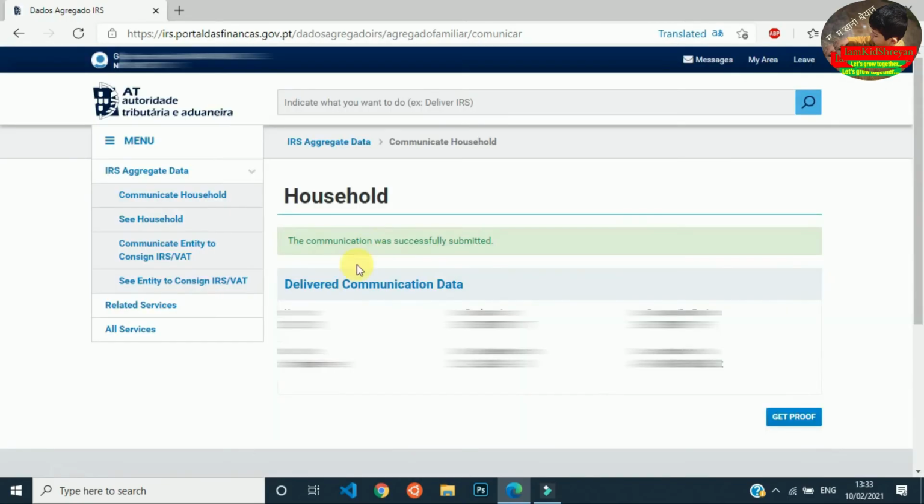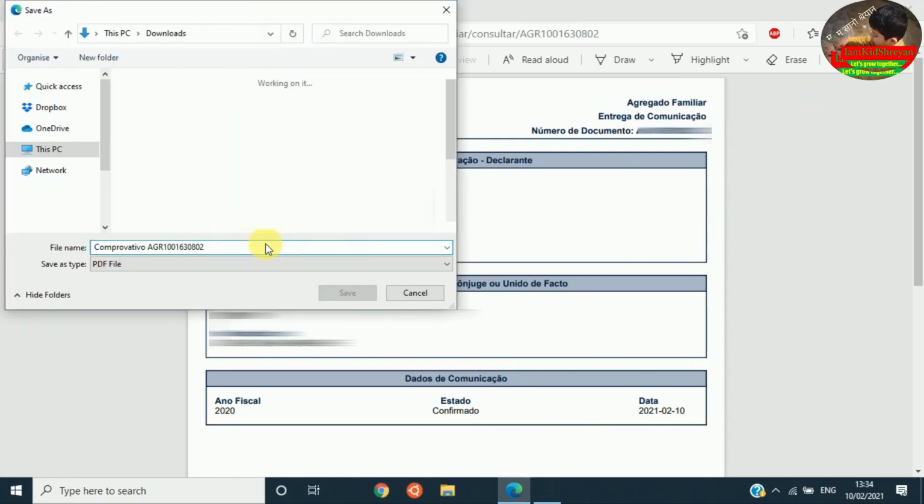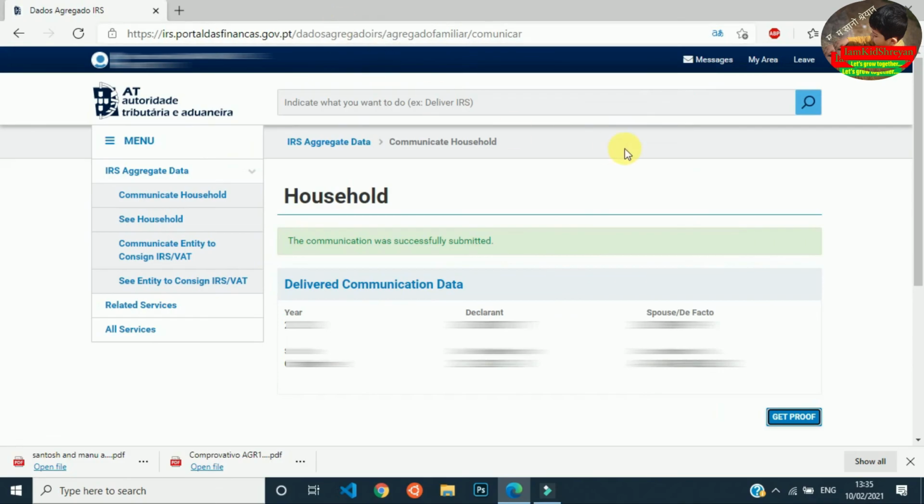Now, this is done successfully. In this way, we can submit our Agregado Familiar online. Now click on get proof to get this one. Now you can go to the top right corner and click on save or printer. There is a printer icon or save option. You can click there and save it for your future use. In this way, you can do Agregado Familiar online yourself and it will be helpful for you while you fill up the IRS later on.